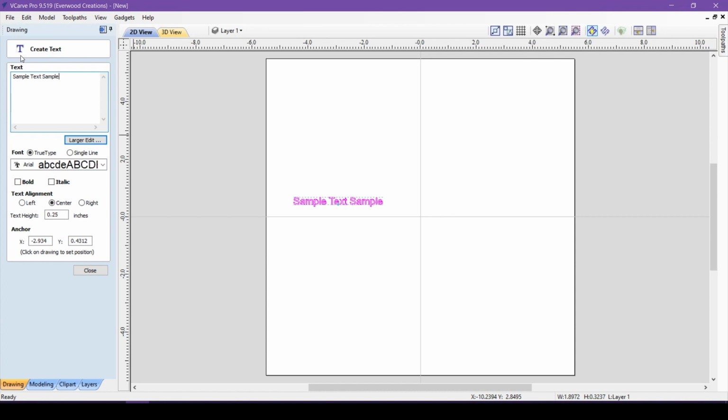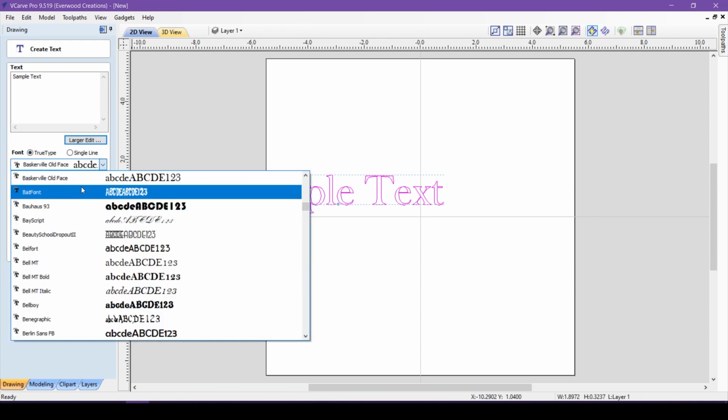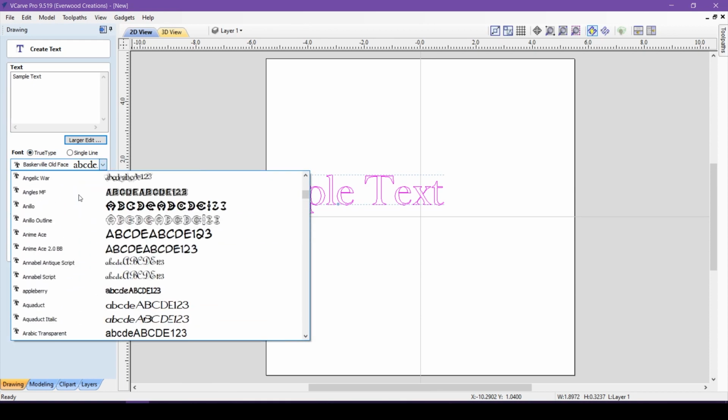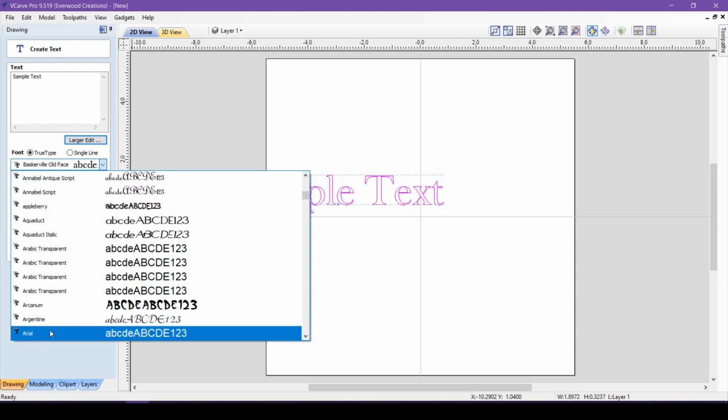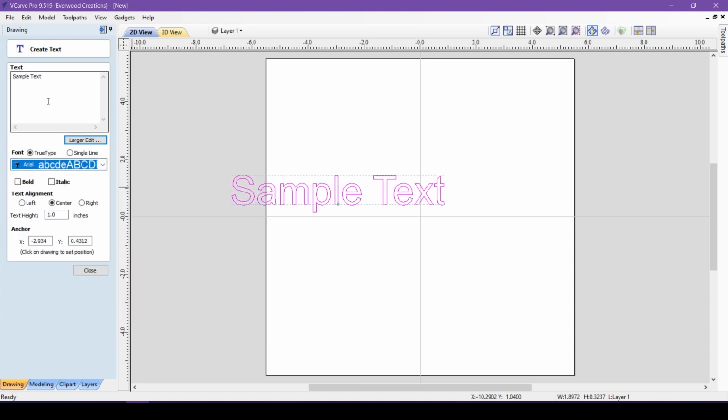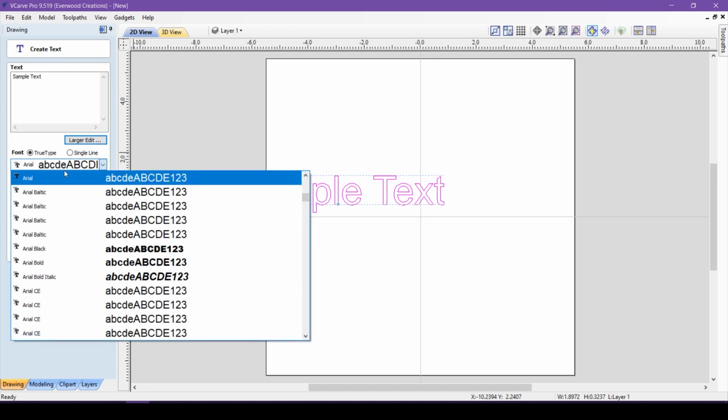Vectric gives you the option of using the TrueType fonts that are installed on your computer. If that's what you want, make sure you have it selected here. Then you can select any of your fonts from the drop-down menu below. When you make a selection, the text in your document will switch to that font, making it quick and easy to explore which font will look best in your project.